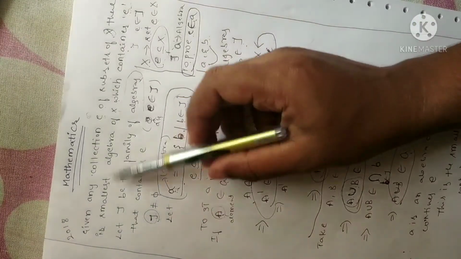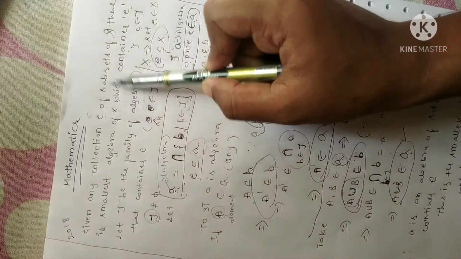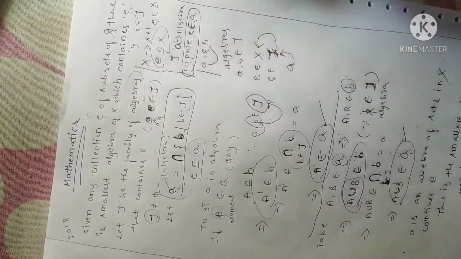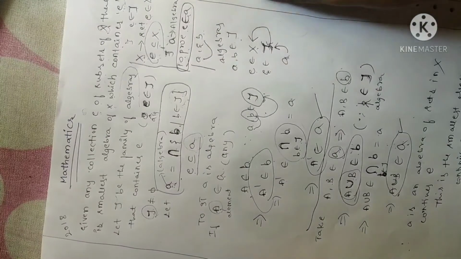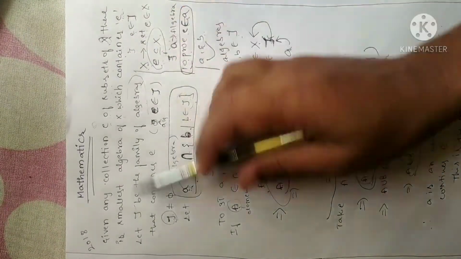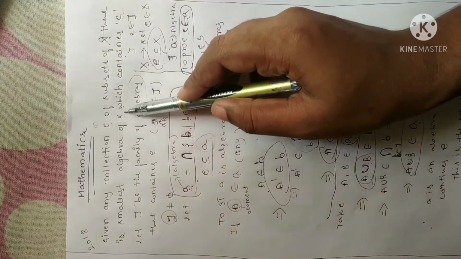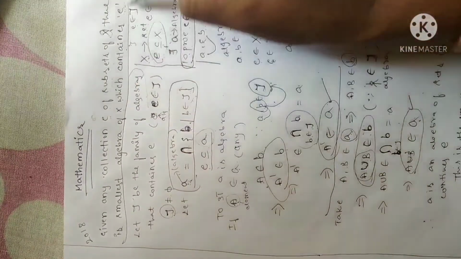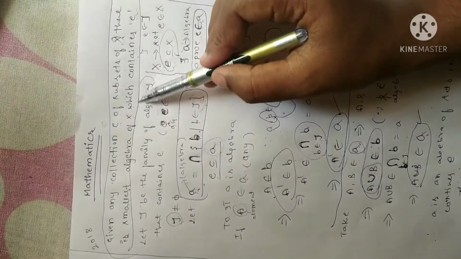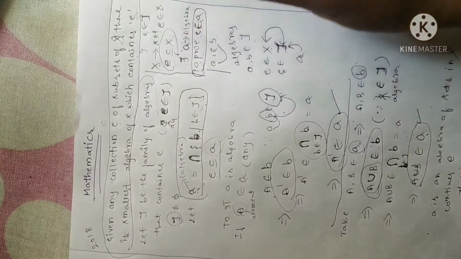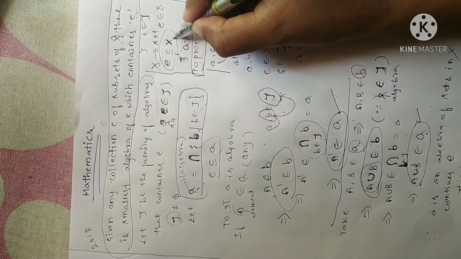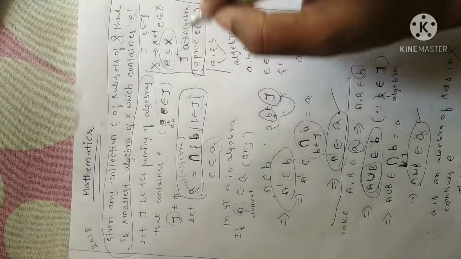Given that for any collection E of subsets of X, X is one of the sets and E is a subset of X. Now there is a smallest algebra of X which contains E. This is the statement we have to prove: there is a smallest algebra of X which contains E, in the sense that in X there should exist one algebra to which E belongs.